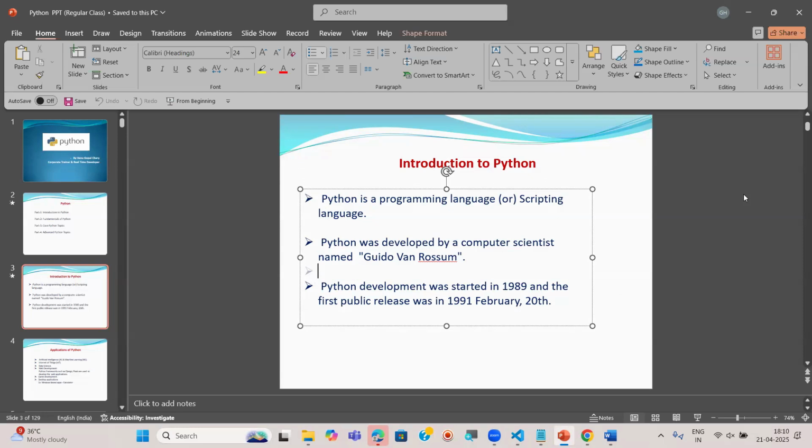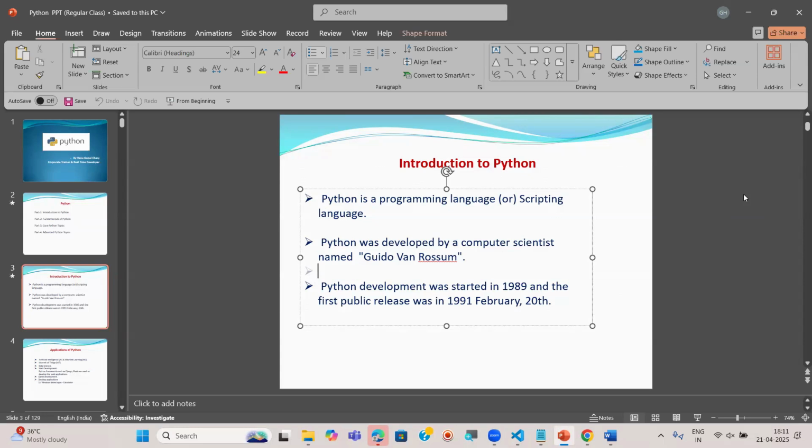And next, the third one: Python is used in the latest technologies. The latest technologies I mentioned are artificial intelligence, machine learning, data science, and IoT. These types of technologies are what I mean by latest technologies. In these latest technologies, we are using Python.